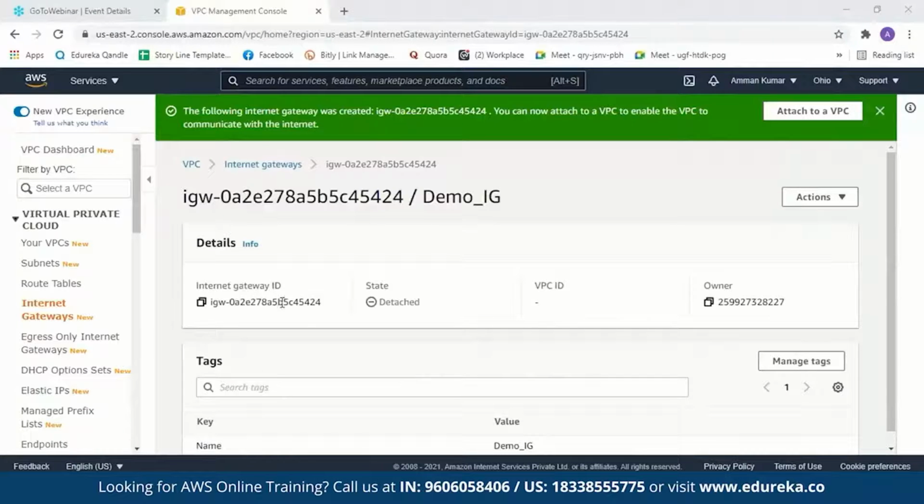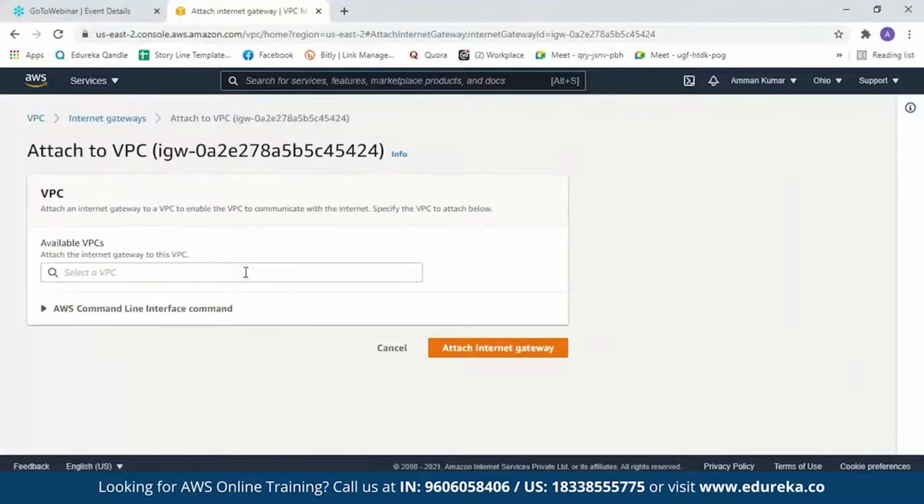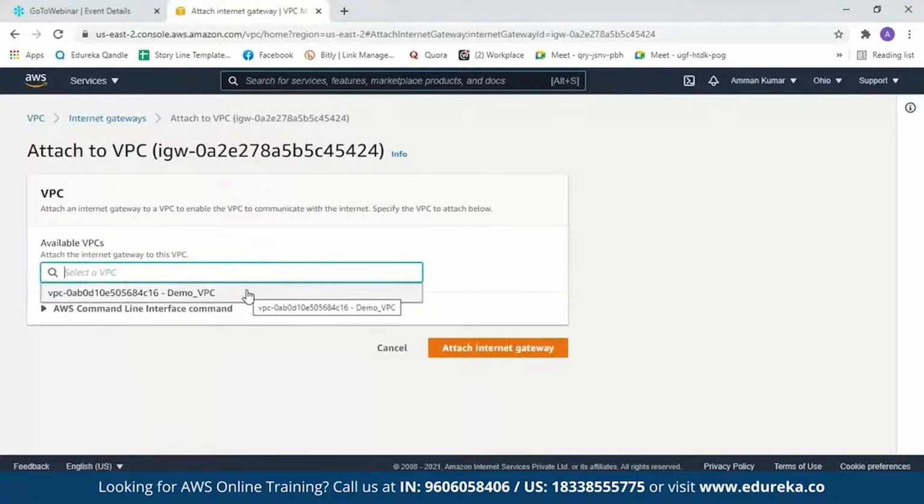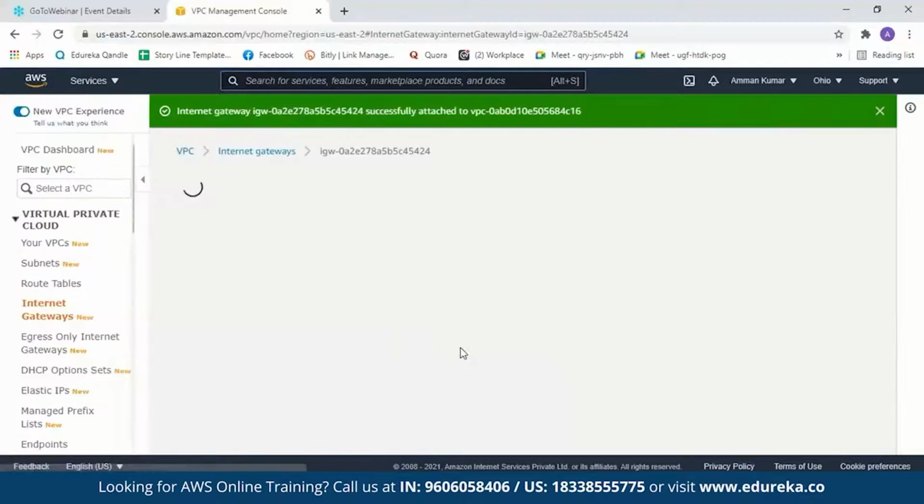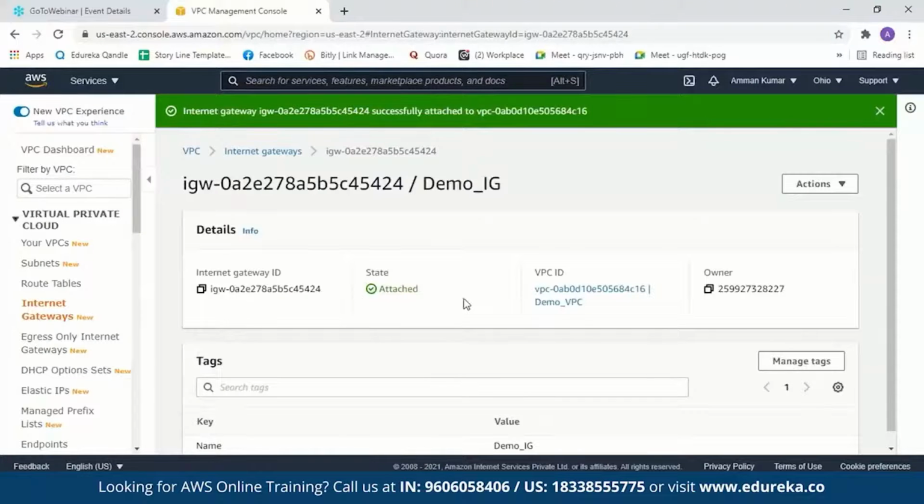This is our internet gateway ID, but the state is detached. Now you can go attach your VPC to your internet gateway. Just click on attach to a VPC over here and select a VPC from here. Here is our VPC, so we'll just select it, and now attach internet gateway. So here, the state is attached.